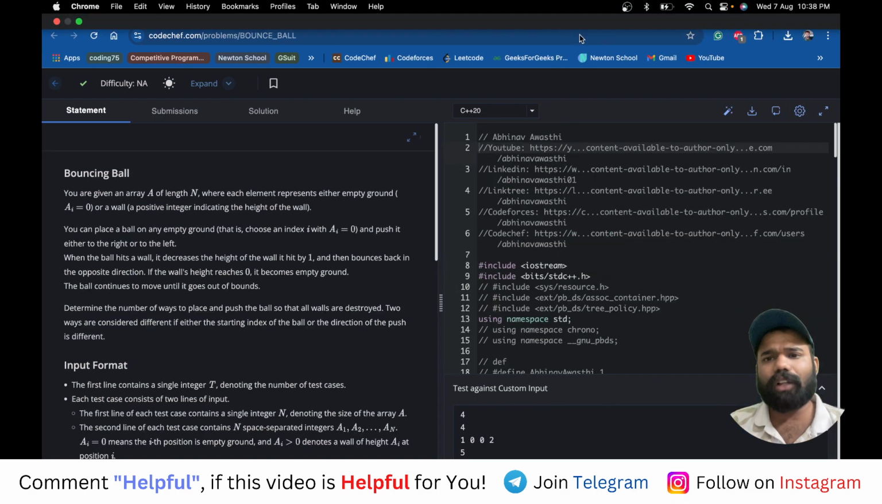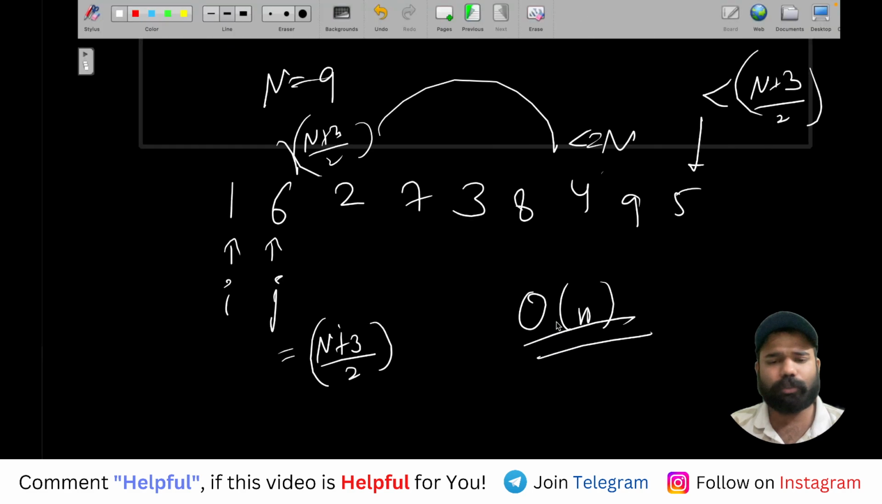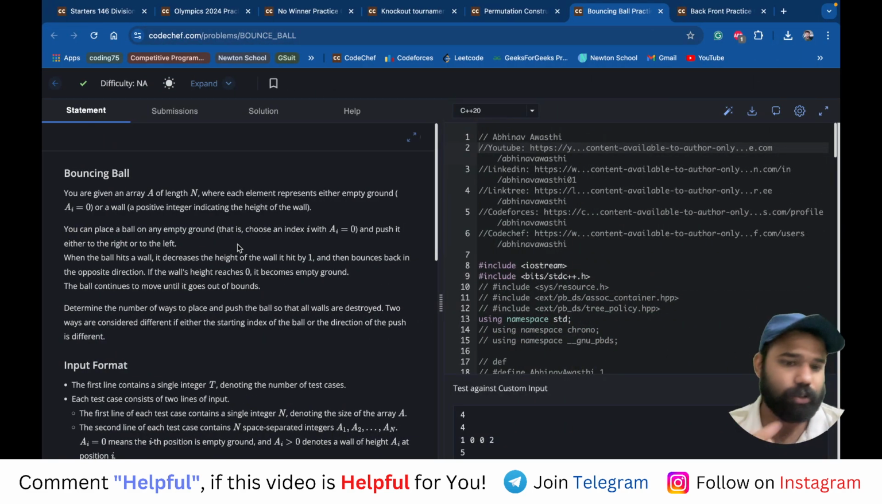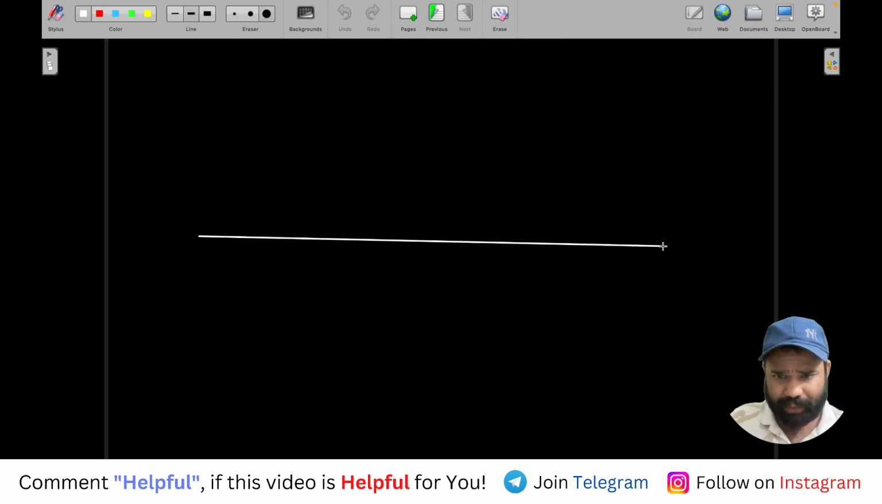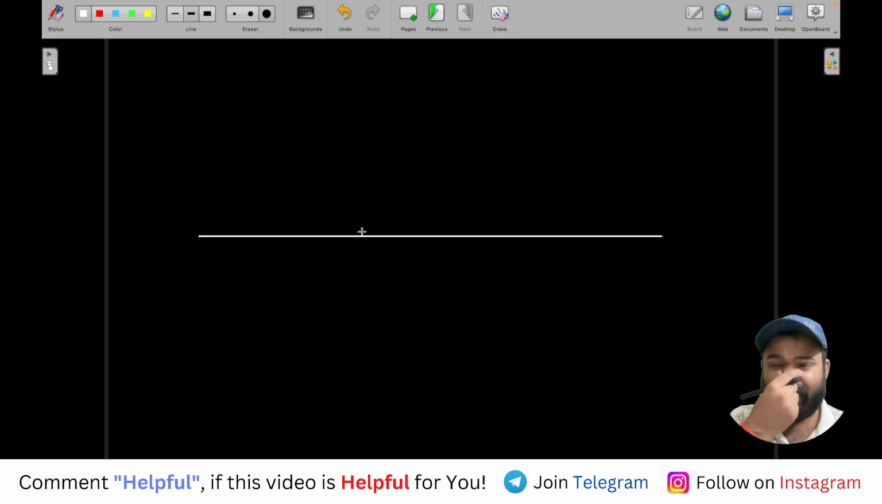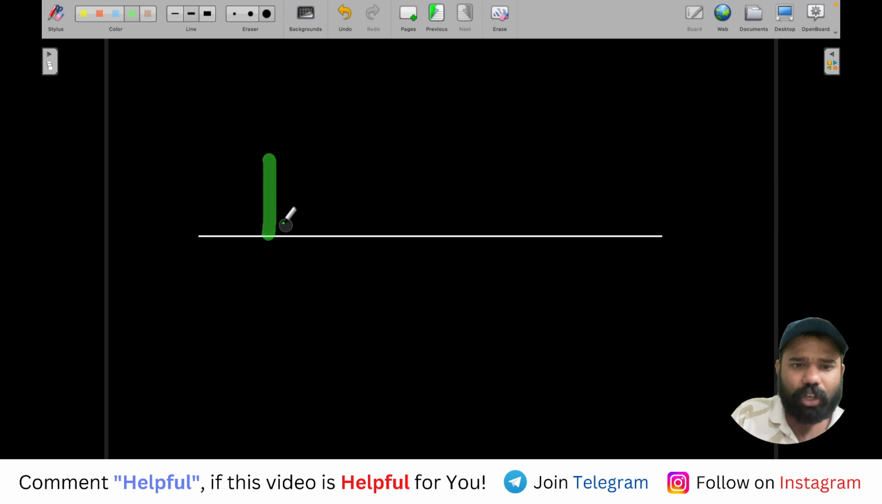Amazing. Now let's solve the next problem, which is bouncing ball. Now see what this bouncing ball problem says. The bouncing ball problem says that you have a number line where there are some values which are non-zero and some values which are zero. For example, let me show you a case. Let's say it is given in this way. There are some walls present basically. They are showing you, right?